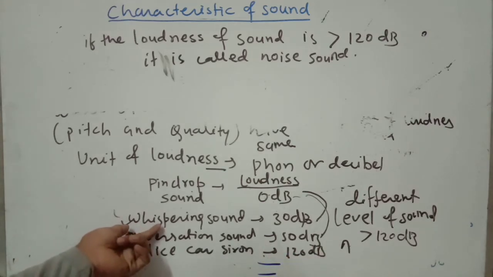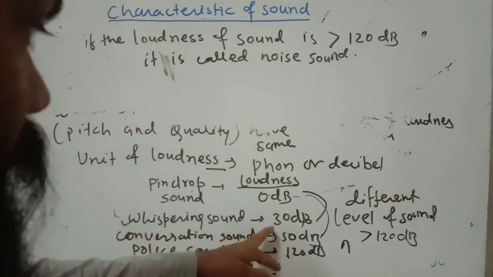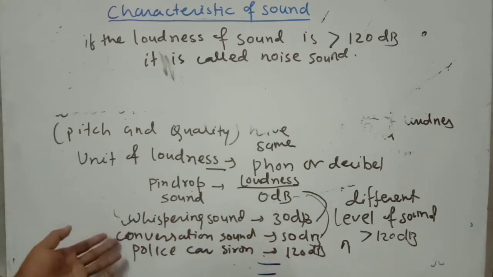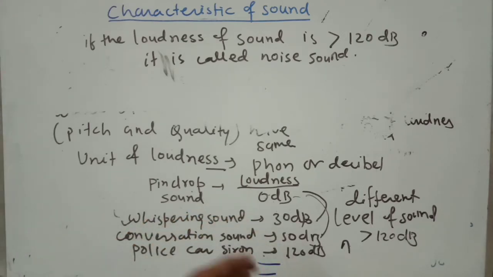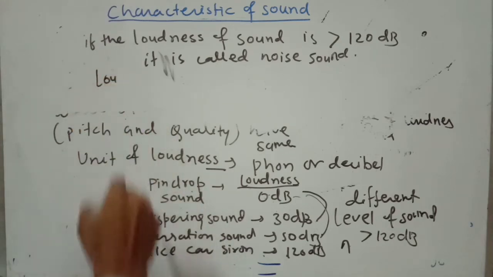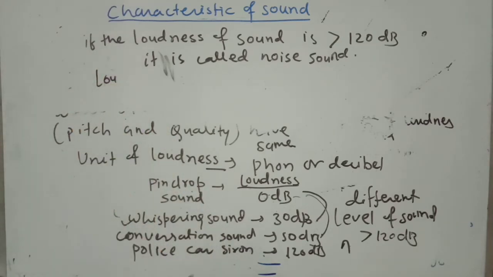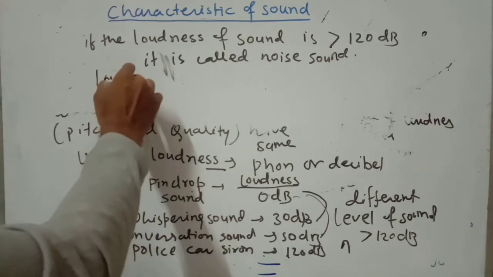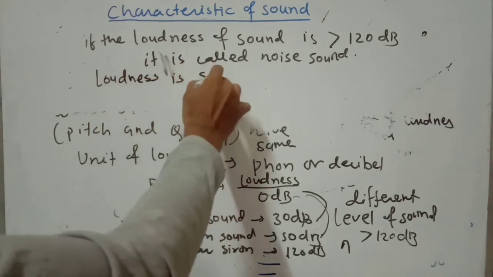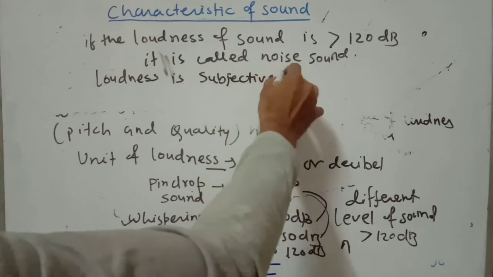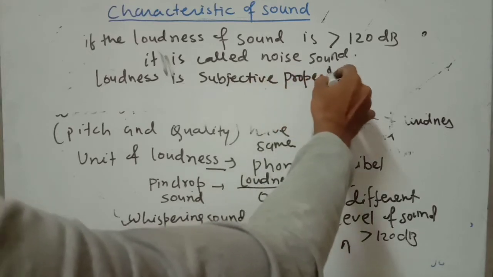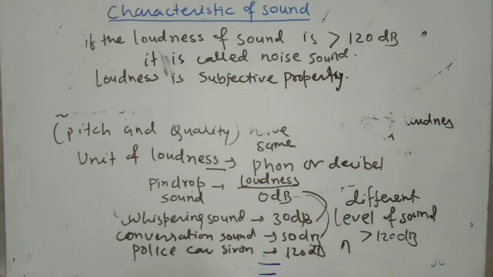Maybe some person whispering has less than 30 decibel loudness, and the normal conversation between people may be greater than 50 or less than 50. So it depends upon person to person. Loudness depends upon person to person. That means you can say loudness is a subjective property. It depends upon the subject. So loudness is a subjective property. Why? Because I already told you.